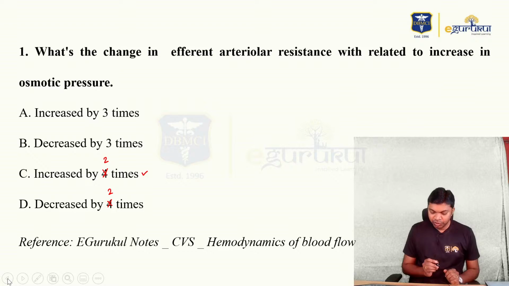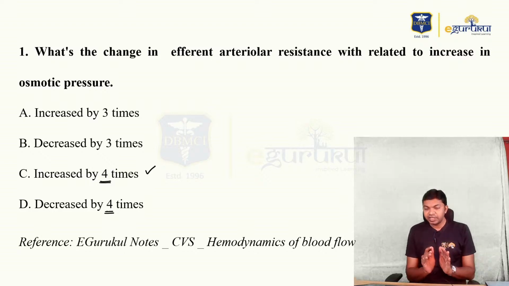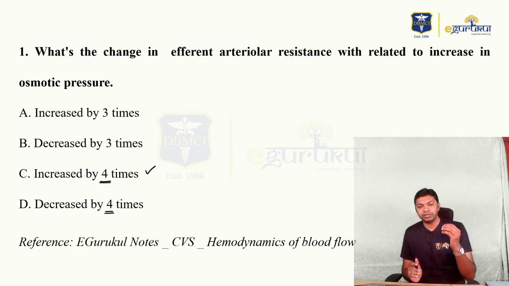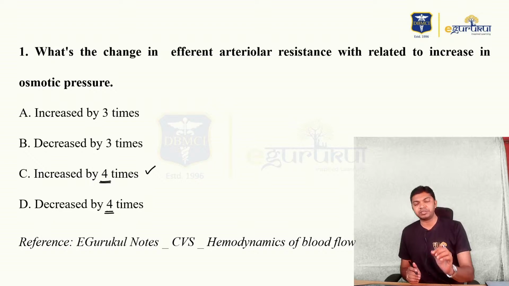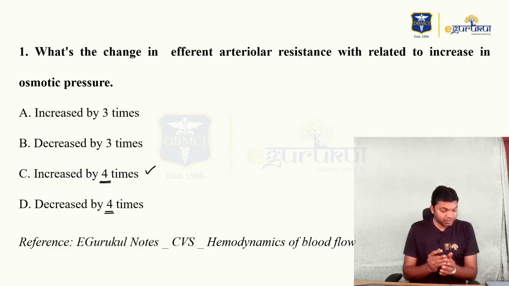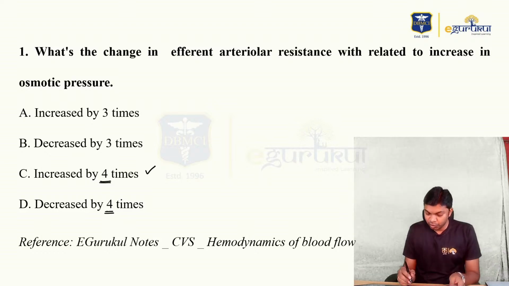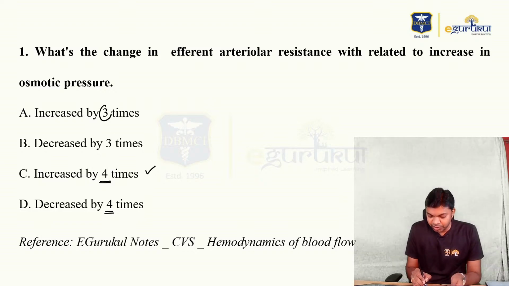So if you have option 4 in the question, that is going to be the best answer. If there is an option that says increased by 4 times, that is your best answer, people. But as Dr. Himanshu was saying, if that is not given, you got to go for the best answer, that is going to be option A, increases by 3 times.